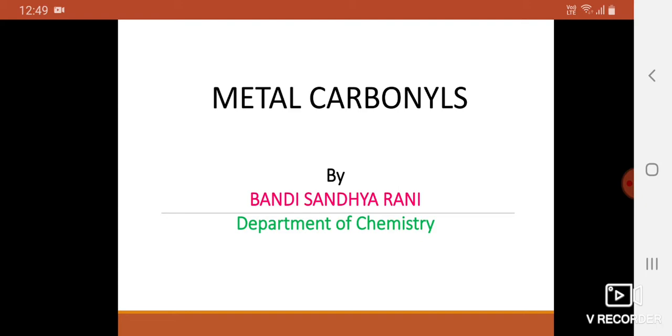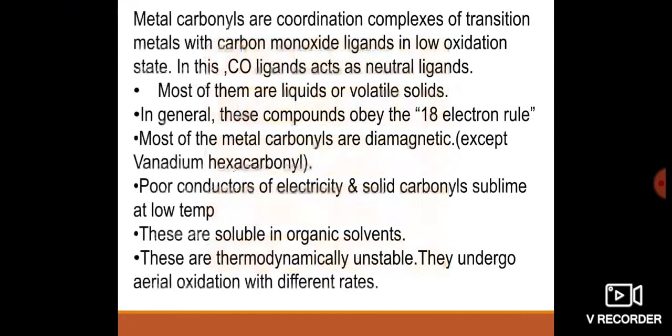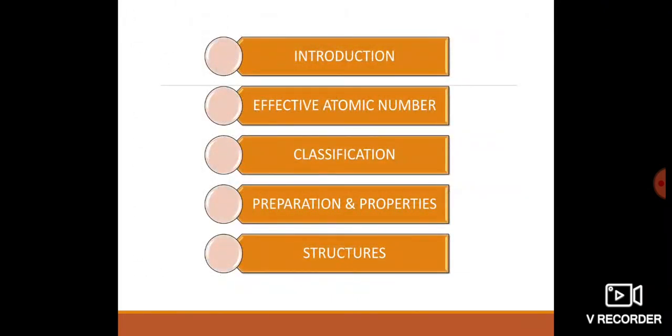Today we are going to discuss metal carbonyls. In this chapter, we will discuss the introduction of metal carbonyls and the effective atomic number, that is EAN or the 18 valency electron rule. Then the classification of metal carbonyls. Then the fourth one is the preparation and properties of the metal carbonyls and their structures.